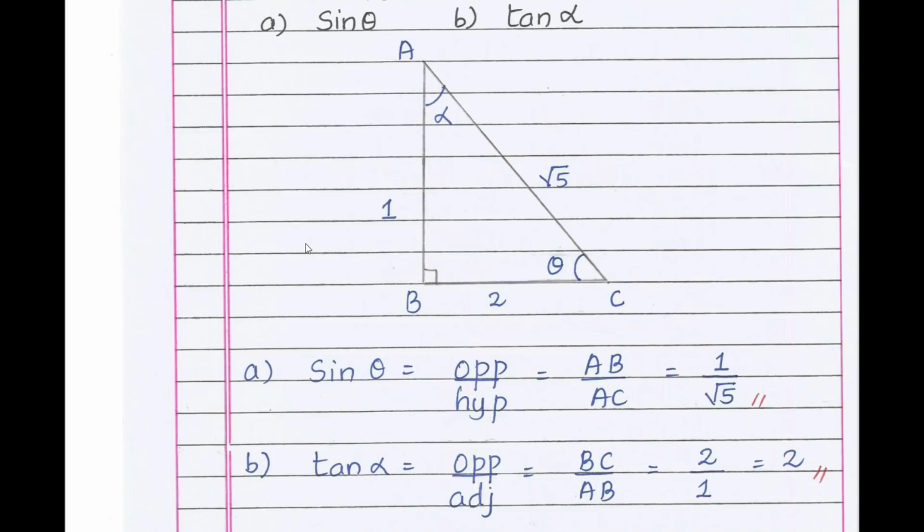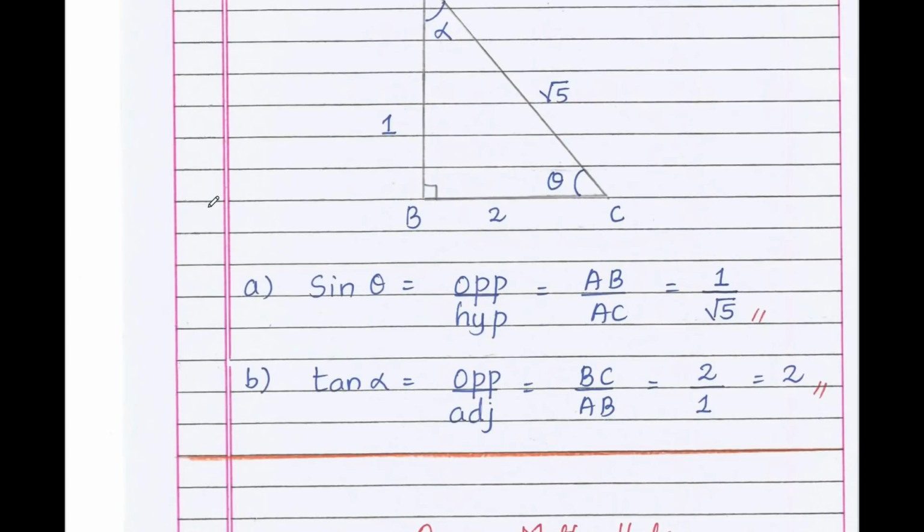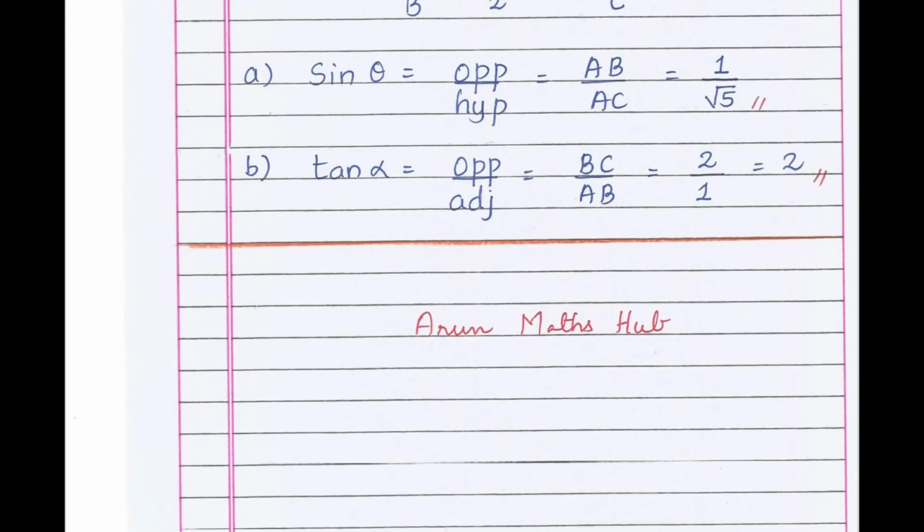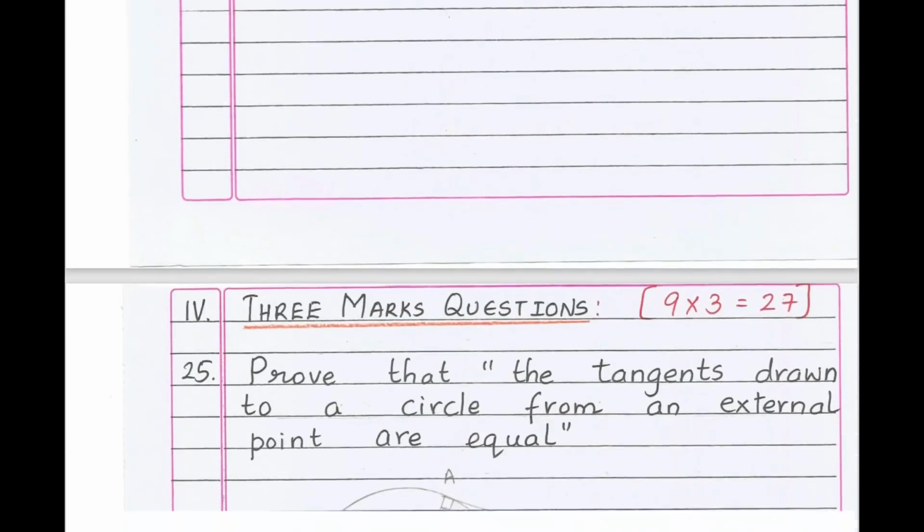Now tan alpha. With respect to alpha, BC is the opposite, adjacent is AB, hypotenuse remains the same, that is AC. Tan alpha is opposite by adjacent. Opposite is BC, adjacent is AB, that is 2 by 1, which is equal to 2. So learn the ratios. Simple problems will be asked in the exam. So do learn the problems from the textbook and concept.